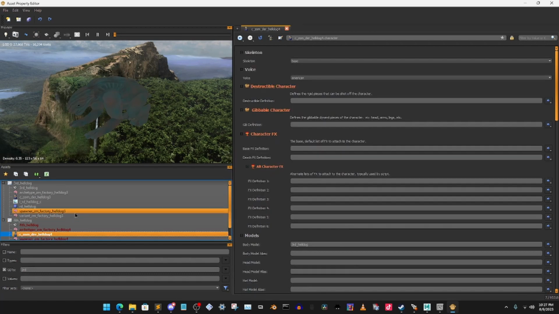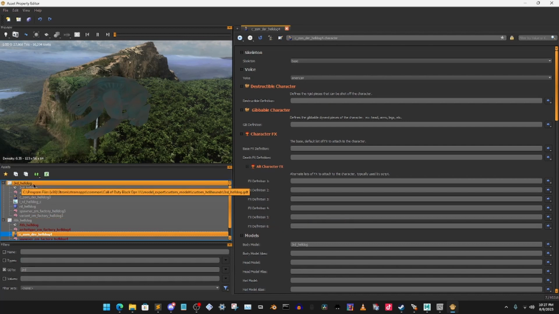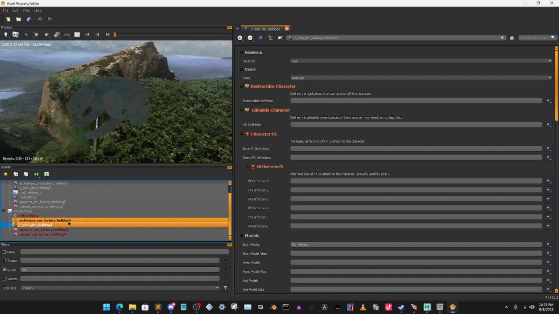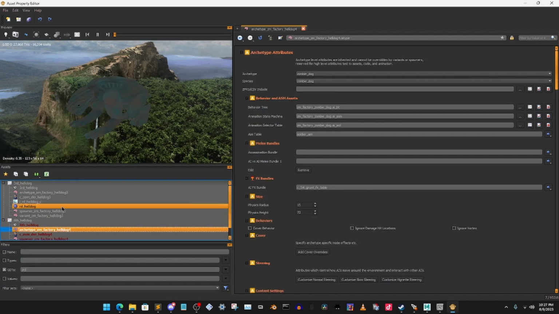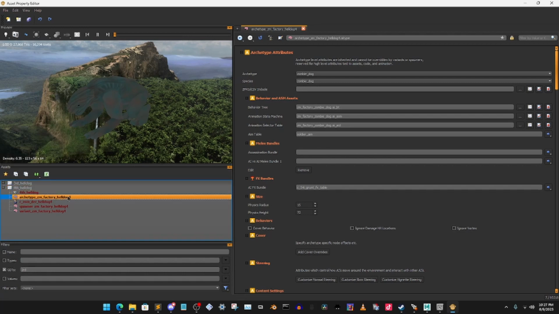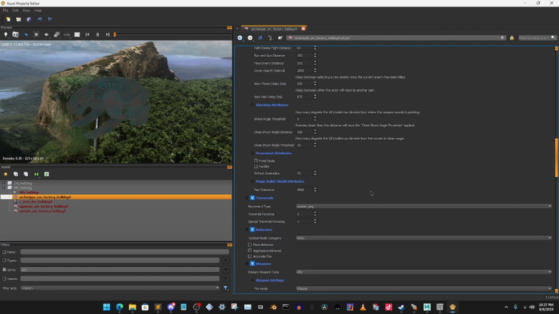Okay, and then the GGT, if you go back to the folder where you put the my GGT in, delete it. You don't need it no more. Delete it. Poof, gone. Because these have already been named differently, but these are still the same, so go ahead and delete the GGT. You won't be needing the 3rd one at all. It's this one you're going to need. So if we go ahead and go onto Archetype ZM Factory Helldog, or whatever you named it, keep all these. Alright, don't mess with any of these, just follow what I do on screen, please.